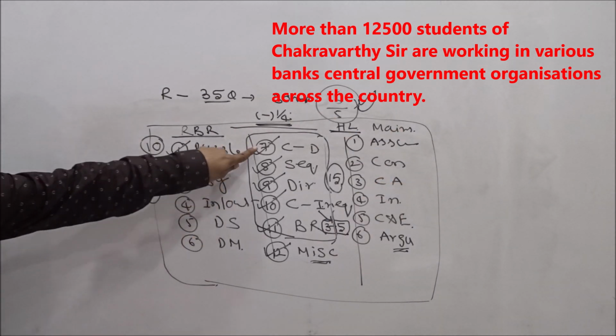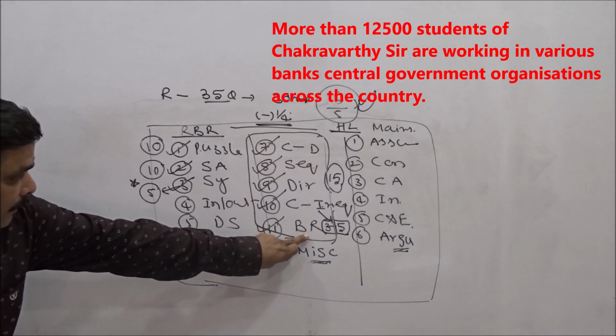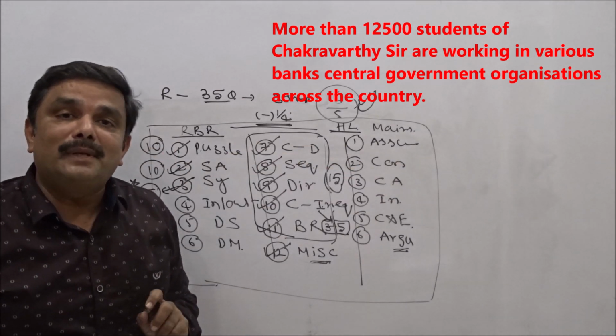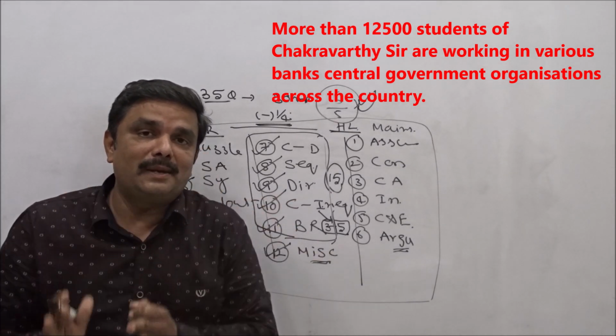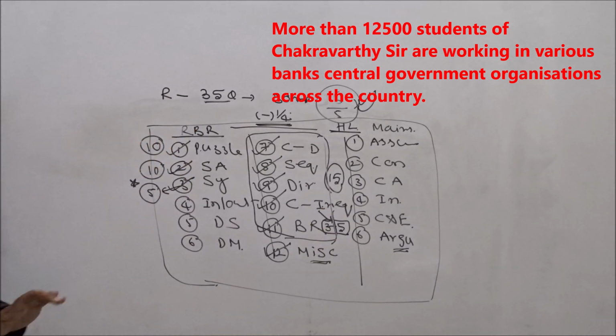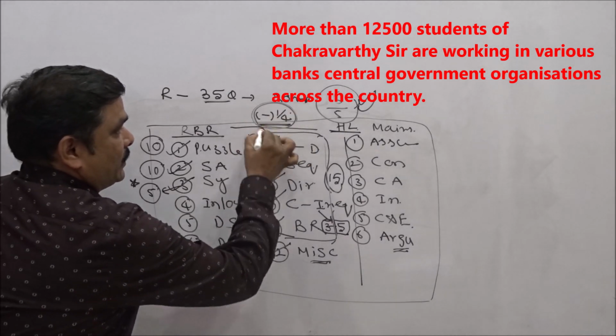Sometimes they are giving questions from coding, decoding also in the mains. Sometimes this blood relation is mixed with puzzle or seating arrangement and given in the mains examination. So for that reason, you just prepare for prelims and mains together. That's very, very important, right? So this is the right strategy, students, and one thing is very important, this is negative marking.